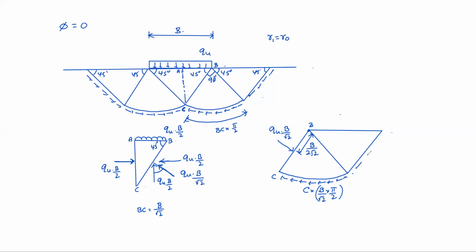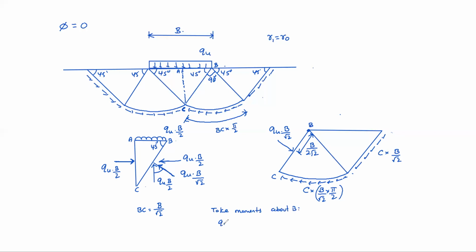And here also we'll get something. So the length is here, C into length, that also B by root 2 because of symmetry. Okay. Now take moments about B point. Okay, take moments about B. What happens? Take moments about B.